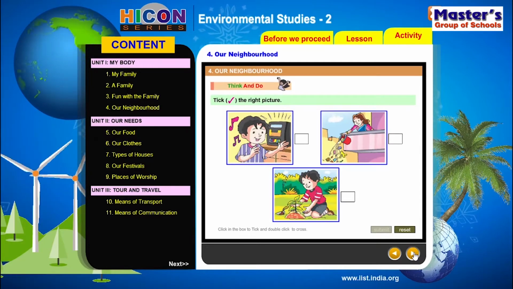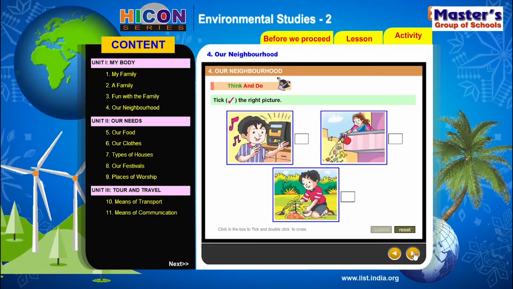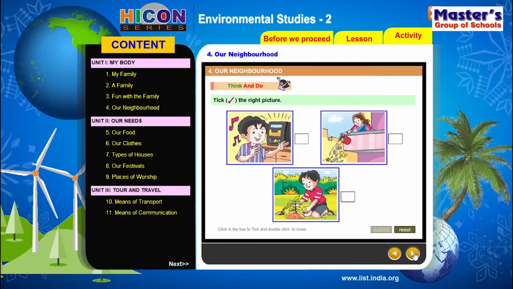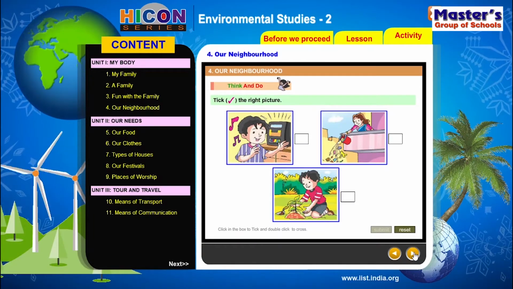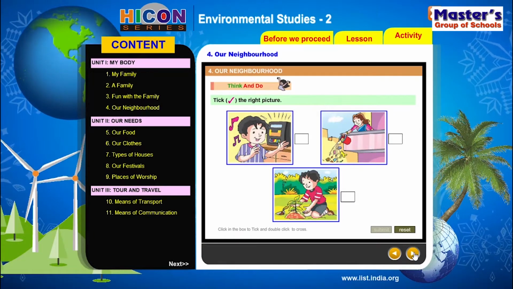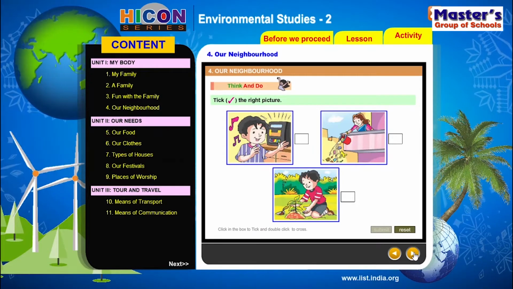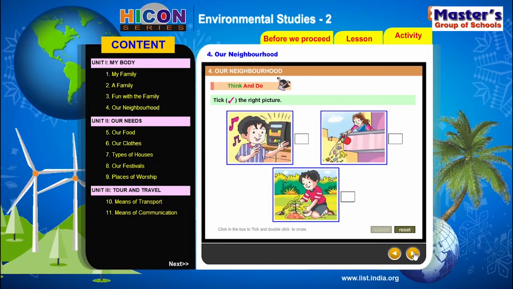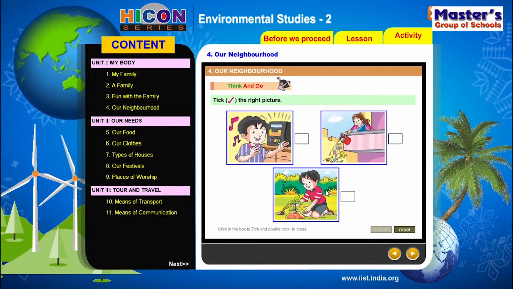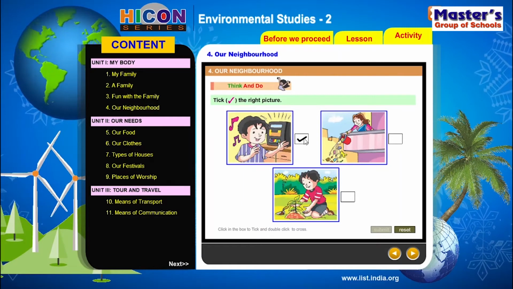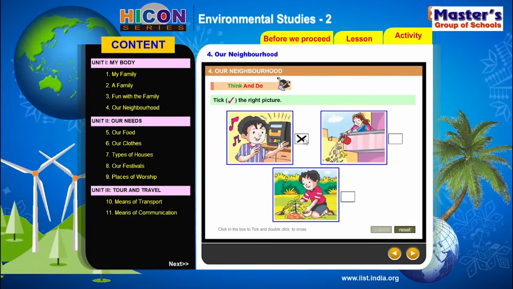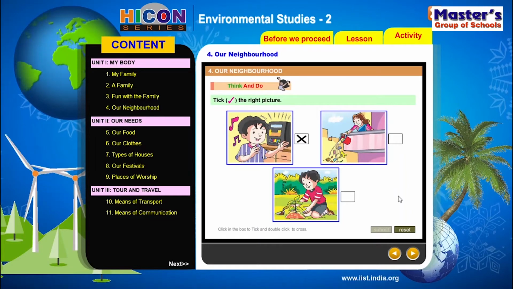When we play the music a bit loud, it will disturb the people in the neighborhood. We should not cause disturbance to the people in the neighborhood. So that is not a good activity, so I will put a cross mark there. That should not be done.